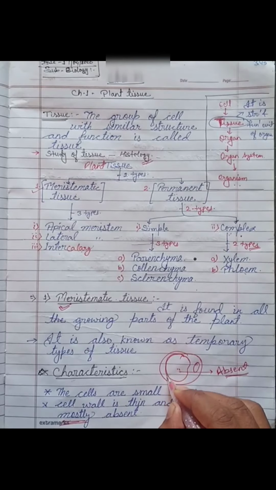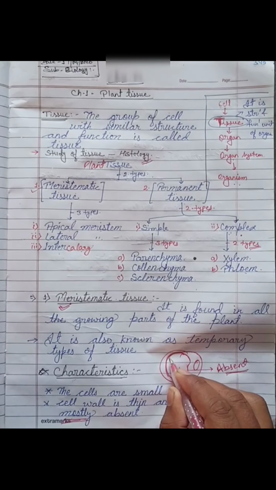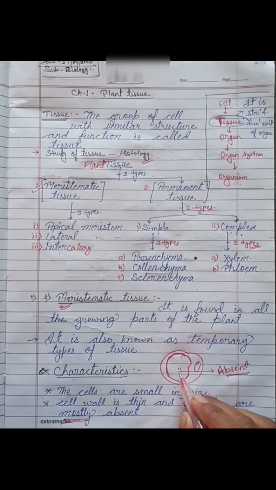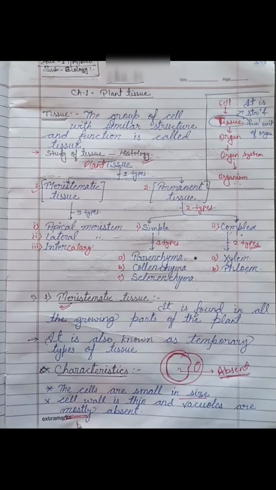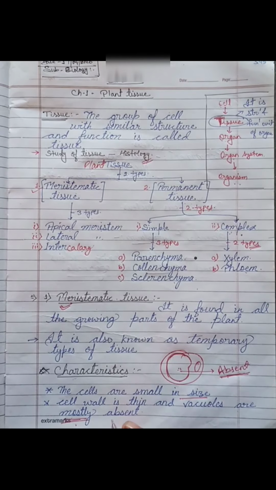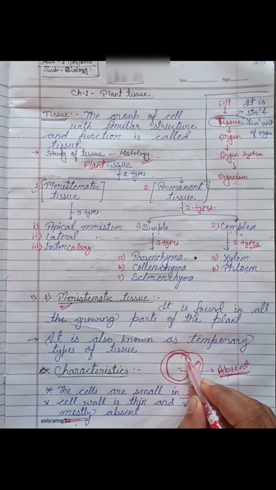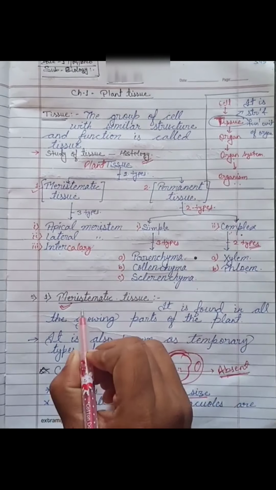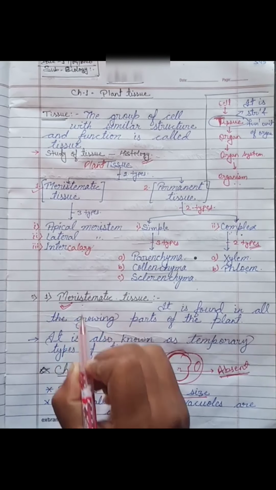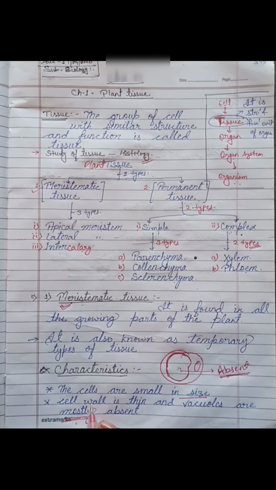Vacuoles are only found in plant cells. This is the vacuole, and it is mostly absent, not always. So we can simply say that the plant vacuole is absent in meristematic tissue. The cell wall is thin.